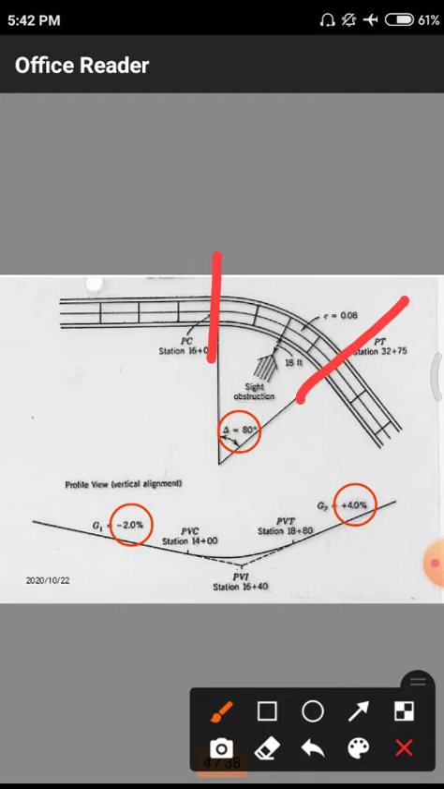Normally camber is provided to drain off the water from a road surface. Elevation is provided to reduce the centrifugal forces acting on a body, so we need to remember that. And here we are having f and e: e equal to elevation 0.08, and normally f value equal to 0.15, f equal to friction, e equal to elevation.